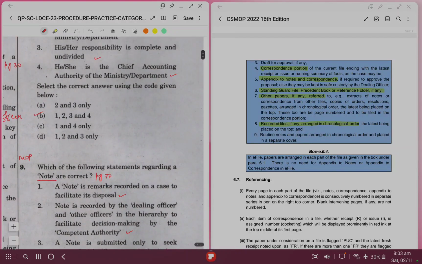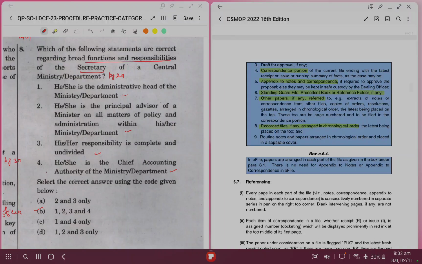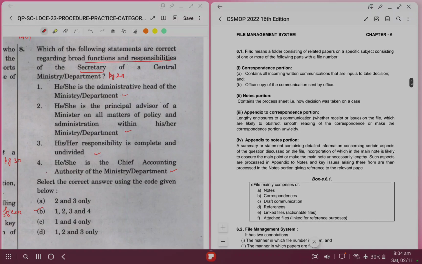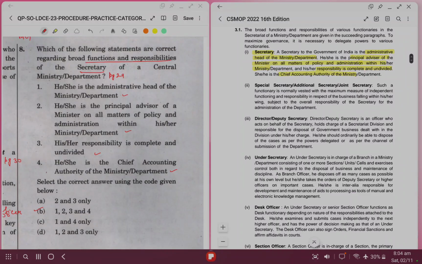Now let's discuss question number 8. Which of the following statements are correct regarding broad functions and responsibilities of a secretary of a department? For this, we'll go to page 29. So secretary is the administrative head of the ministry. It is right. He is principal advisor of the minister in all matters of policy and administration. That is also right. His responsibility is complete and undivided. That is also right. And he is also the chief accounting authority. So all options are correct. So option B is the right option.